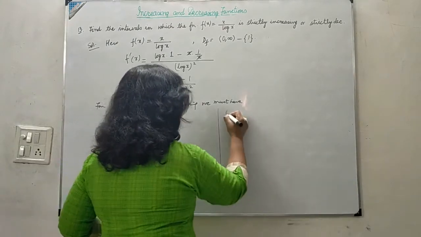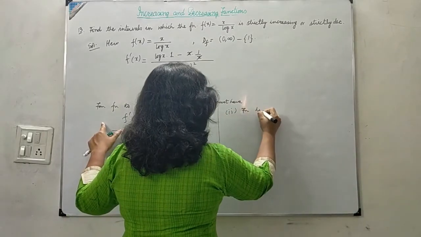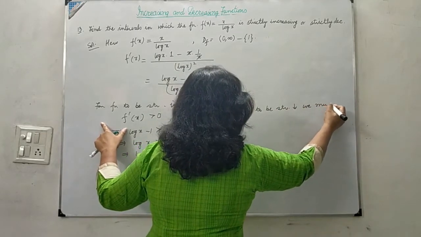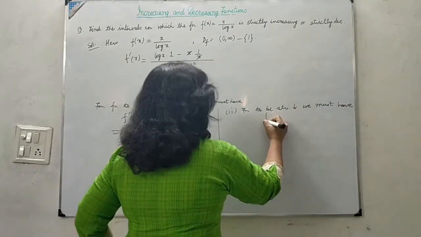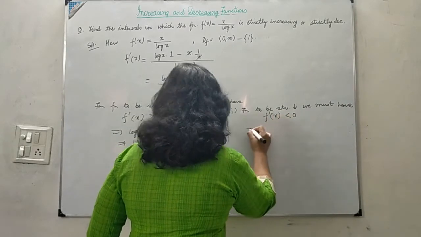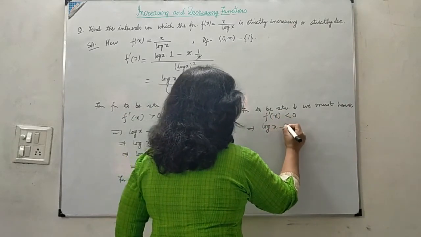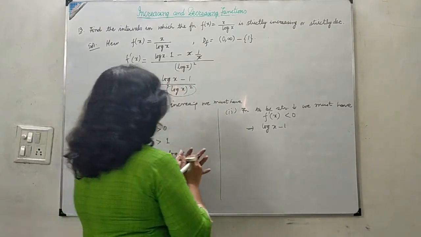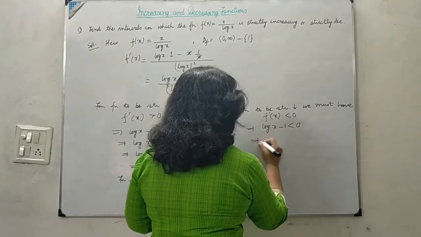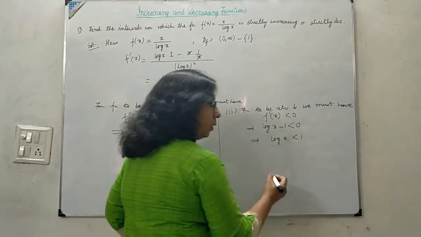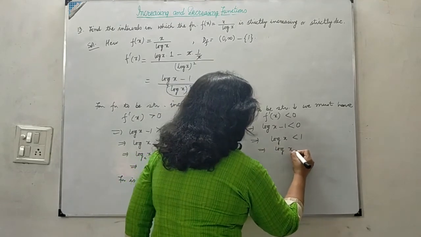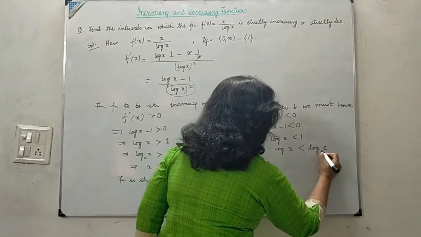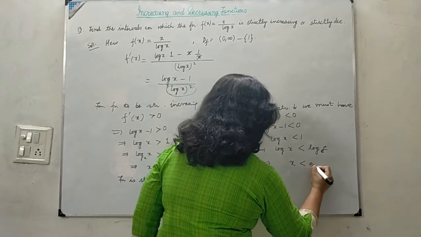And for the second part, for the function to be strictly decreasing, we must have f dash x less than 0, and from here log x minus 1, because this is a positive quantity, we don't need to write it again and again, is less than 0. From here log x is less than 1, so again because of the base e, x is less than e.